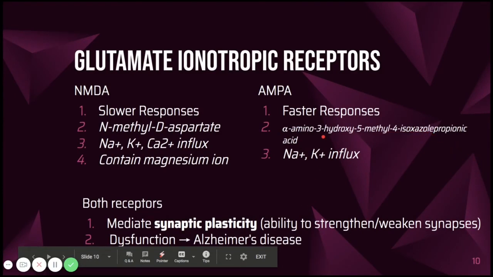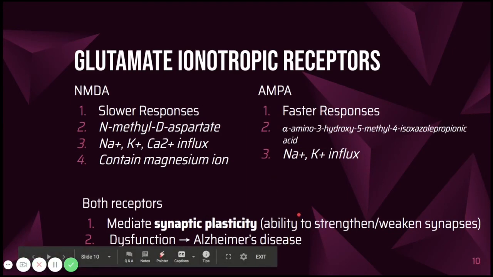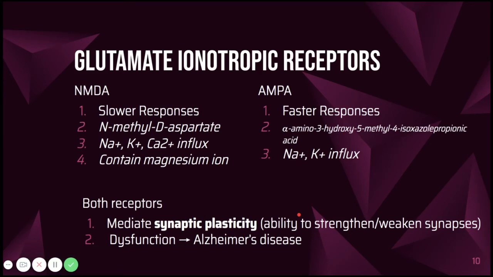Both of these are ionotropic, but NMDA produces slower synaptic responses, whereas AMPA receptors are fast and brief. I included a few more differences between the receptors, but they're not super important. NMDA receptors allow potassium, calcium, and sodium ions to flow in, while AMPA receptors only focus on generating a potassium and sodium influx. Both receptors are also involved in synaptic plasticity, which is the process by which synapses strengthen and weaken. And this description is a little bit confusing, so let's take a more specific scenario.